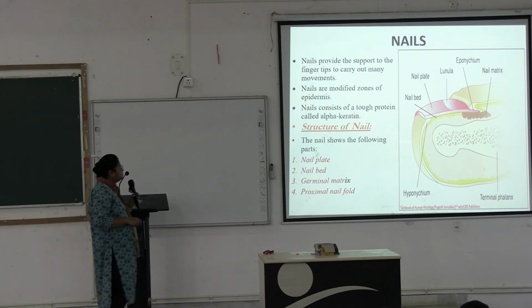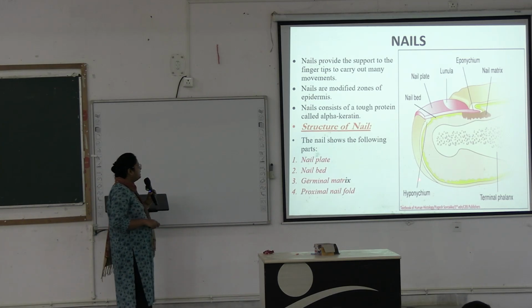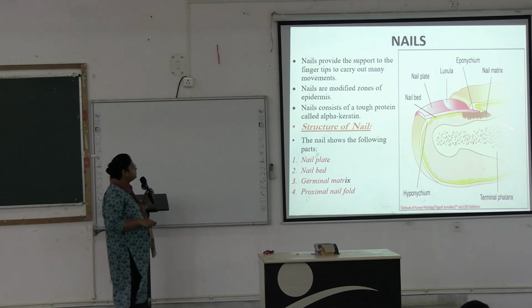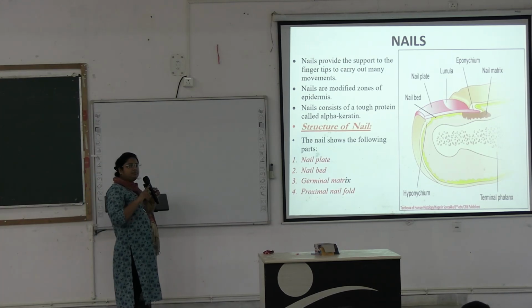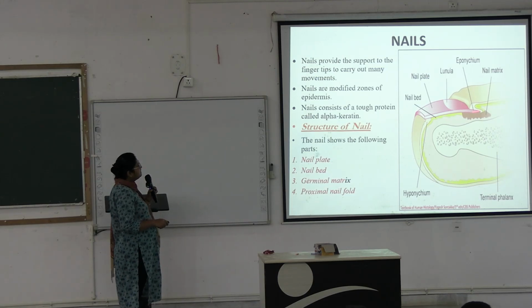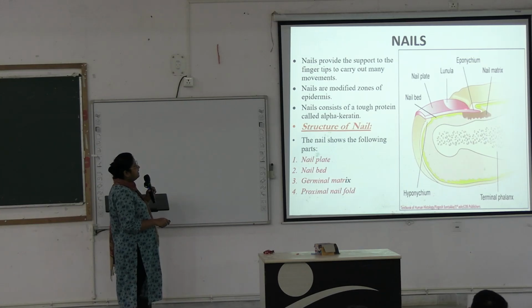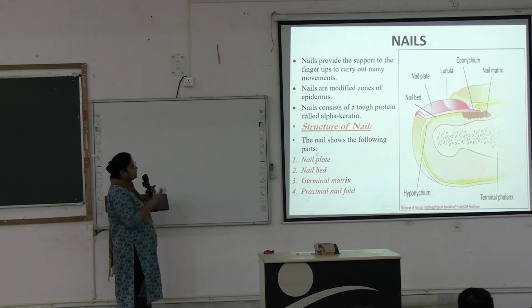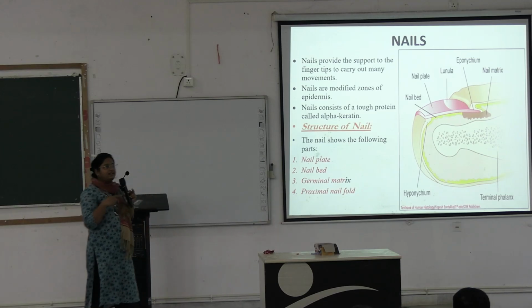The structure of the nail shows the following parts: nail plate, nail bed, germinal matrix and proximal nail fold. See here, this is the nail plate, a thick plate. Just below the plate is the nail bed. Here is the nail bed. And this skin fold just beneath the nail plate is the hyponychium. And here is the eponychium. And here lies the nail matrix from where the nail is growing. This light colored portion near the base of the nail plate is known as the lunula. And here is the proximal nail fold, and on the two sides will be the lateral nail folds.